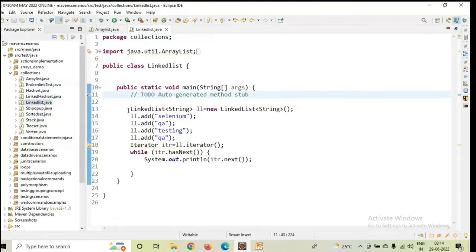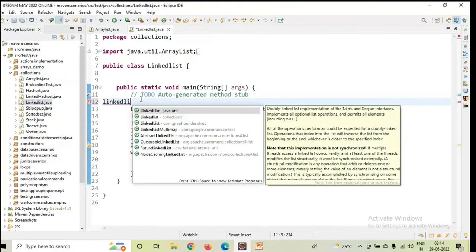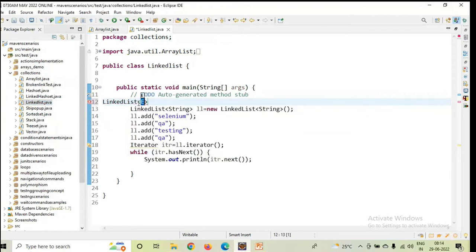You see, earlier it was array list. Now I am taking linked list. You have everything predefined. Just type linked list normally. But make sure which class you need to select. You need to take it from java.util only. When you type java.util, then only this element you will get.